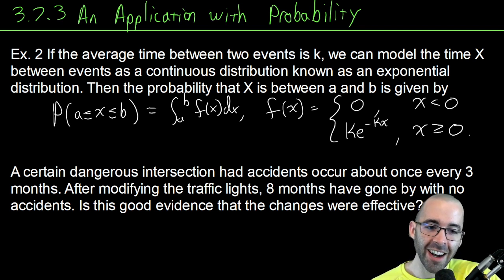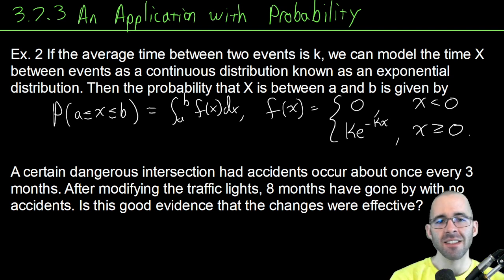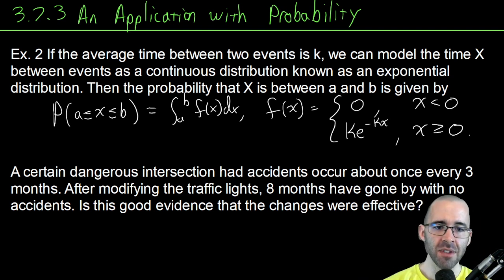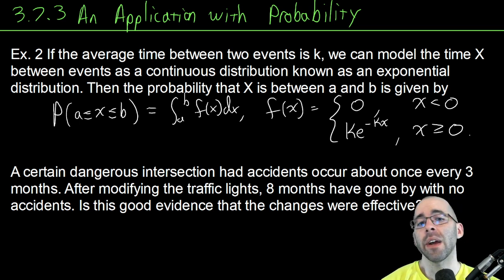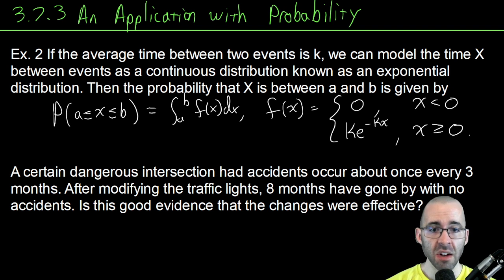So there's not really an obvious calculus here. Let's rephrase this question a little bit to give us some way to do calculus. Let's frame it a different way. What are the chances that we could have gone 8 months without an accident?